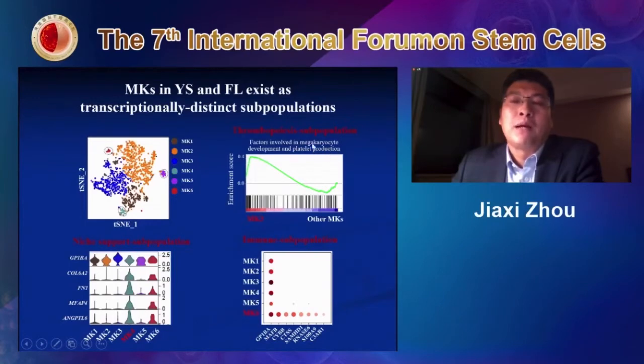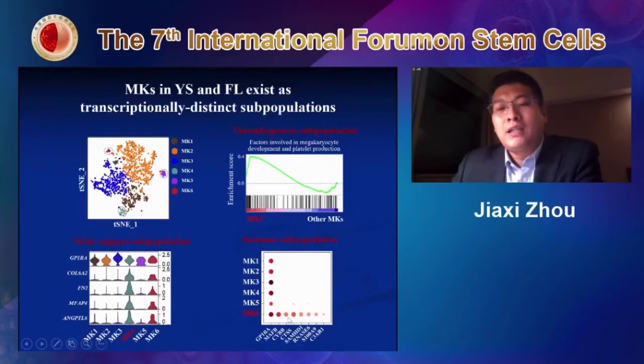Another very interesting subpopulation we identified is called the niche support subpopulation. We found they clearly enrich a lot of genes, which maybe some of you are familiar with, that benefit HSC development or other cell types. We also identified a very interesting subpopulation that we named the immune subpopulation. You can see here they express a lot of genes, very specifically enriched in immune-associated responses. I will show you more data later.